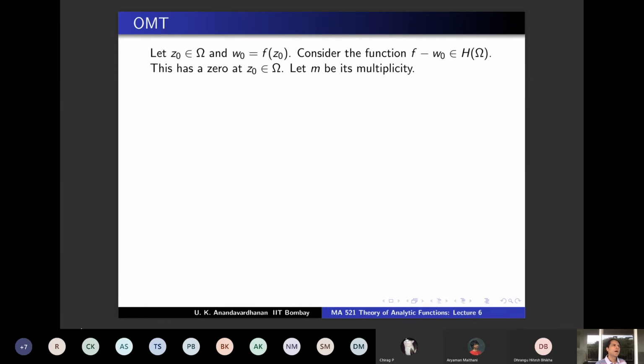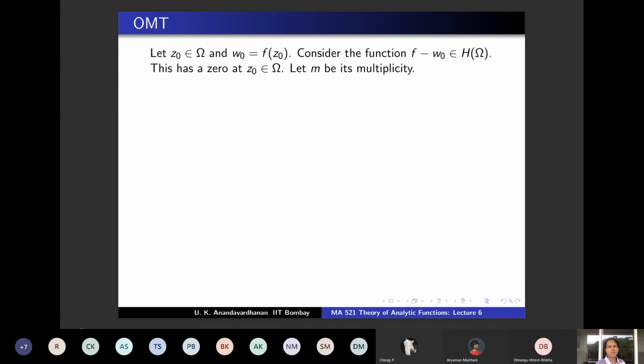Okay. And our claim was that locally, up to a constant, it can be written as pi m composed with phi for some m. And it is this m that is going to play that role.